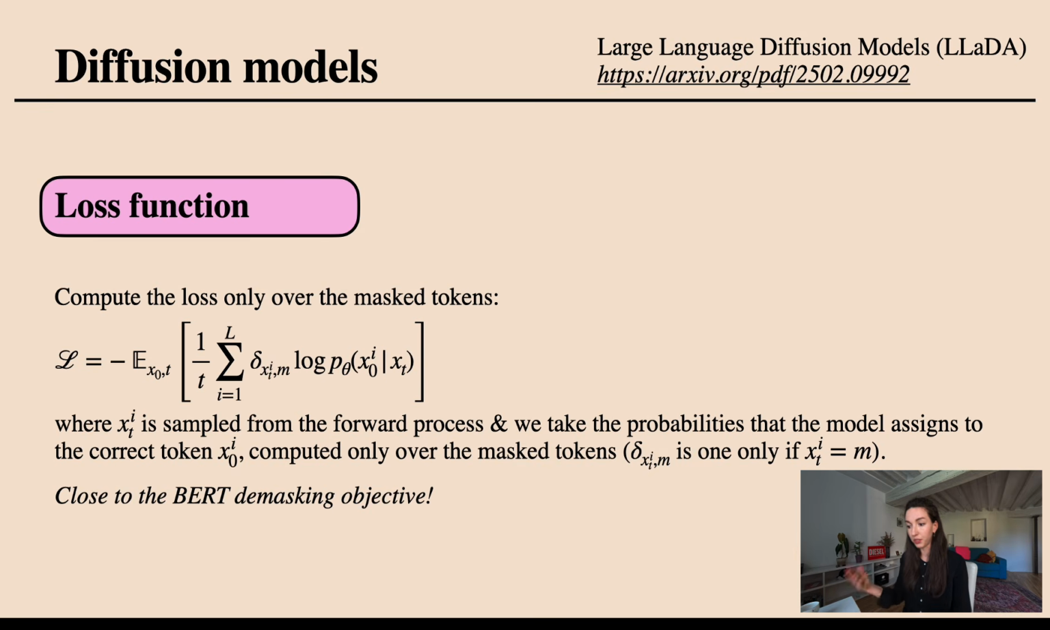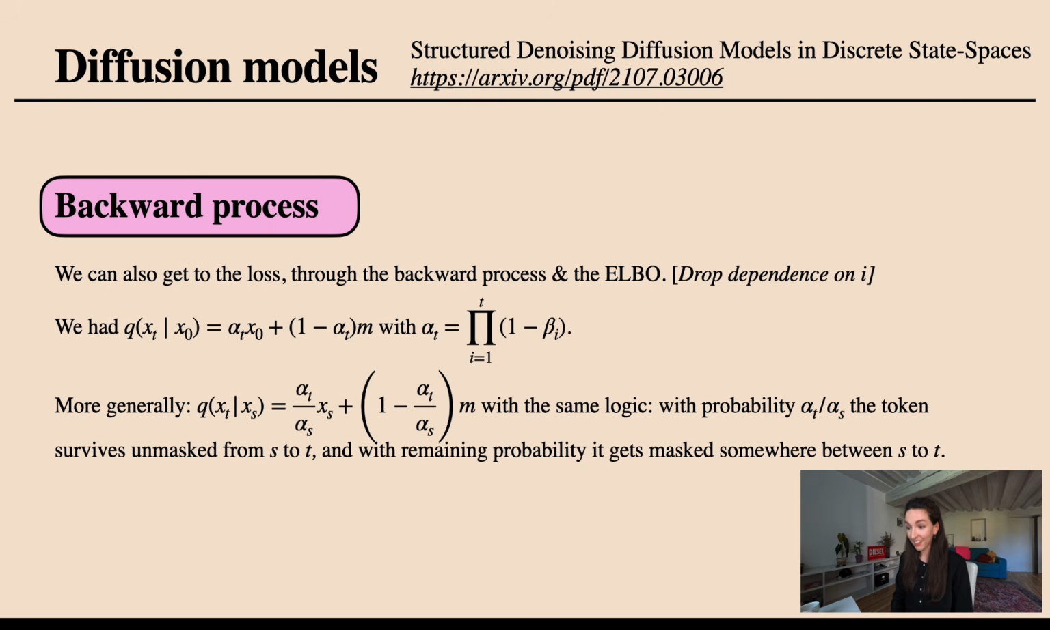So we really are teaching the model to be working with an arbitrary masking arrangement. Okay. If you, again, want to have more maths, if not, you can also skip these slides. But we can also derive the loss in this kind of more fundamental way by working with the backward process and this evidence lower bound, ELBO.